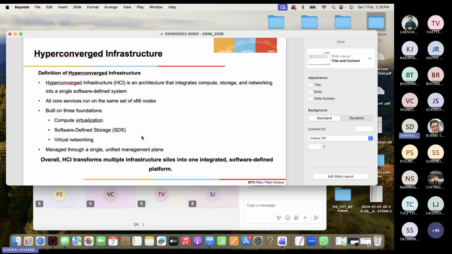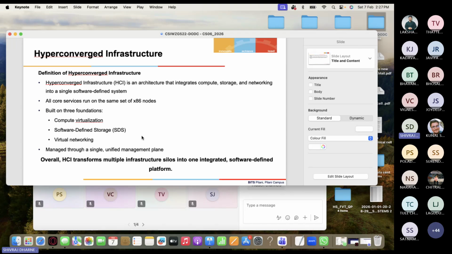Now, last time we discussed a little bit, but what is hyper converged infrastructure? Hyper converged infrastructure is an architecture that integrates everything: compute, storage, and networking into a single software defined system, SDS. Software defined storage I call it, but software defined systems is the overall name for everything. All core services run on the same set of x86 nodes, built on three foundations: compute virtualization, software defined storage, and virtual networking.